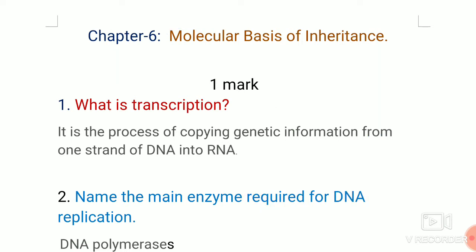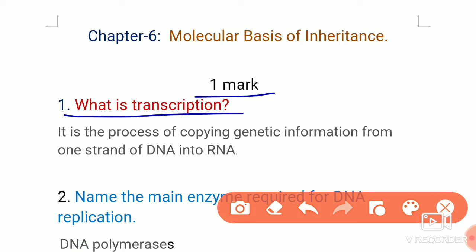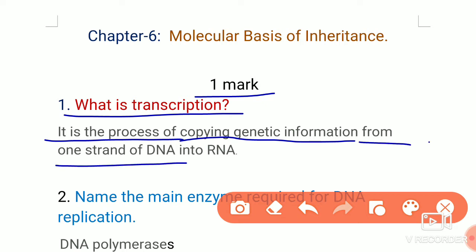The first is the 1 mark question. So here in this 1 mark question, the first question is what is transcription? So here you are going to write the definition for transcription. It is the process of copying genetic information from one strand of DNA into RNA. Here the keyword which is very important is one strand of DNA.